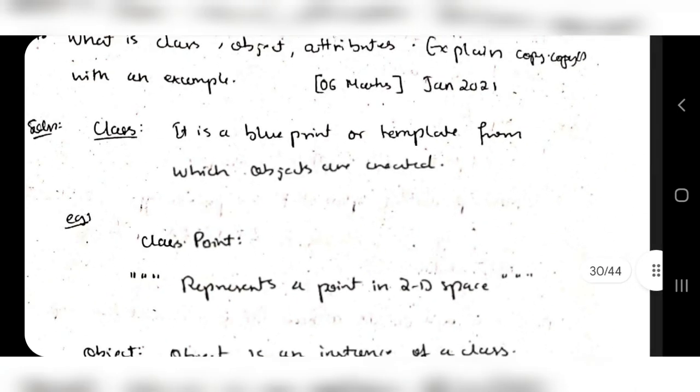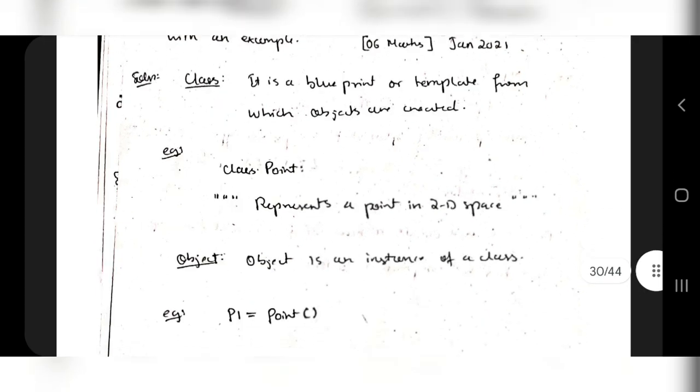Okay, class is nothing but you'll have something here like a prototype of a building. So how should the building be created? That should be specified by a map here, that is a blueprint. So this is the class and this is the object. Okay, the formal definition you have to write: it is a blueprint or the template from which objects are created. Give an example here in Python.